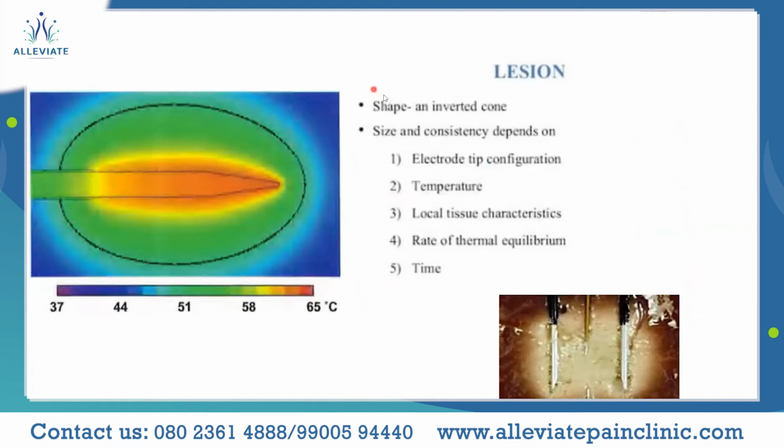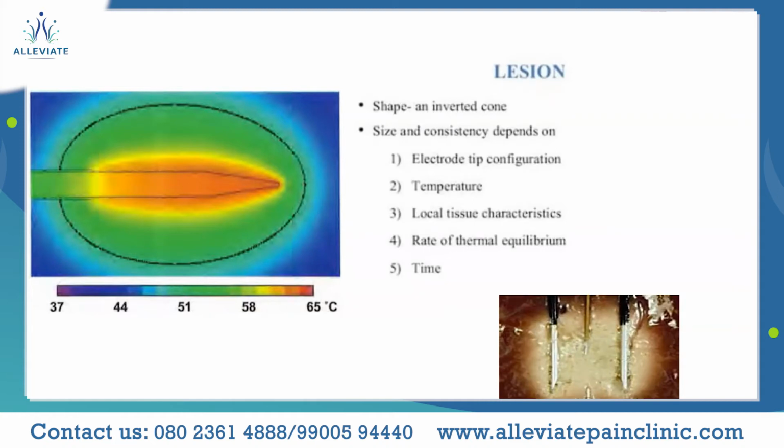So coming to the lesion per se, as you can see over here, it is the needle tip. This is the tip, and this is the uninsulated part where you can see an ellipsoidal kind of lesion around it. As governed by the laws of physics, the temperature is more around the tip, and as you go beyond, the temperature reduces, and even the lesioning also reduces. So it is described as an inverted cone kind of an appearance.